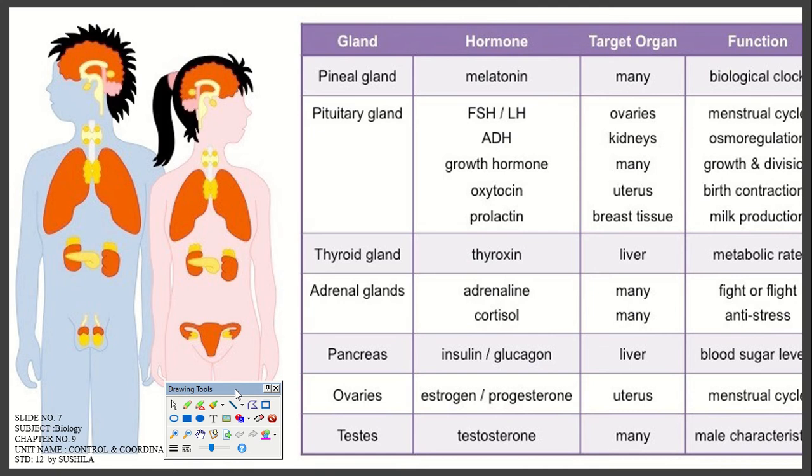And how does it happen? Because of glands, the ovaries for female, and for male, the testes, right? They produce some hormones, and their target organs and particular functions are there.